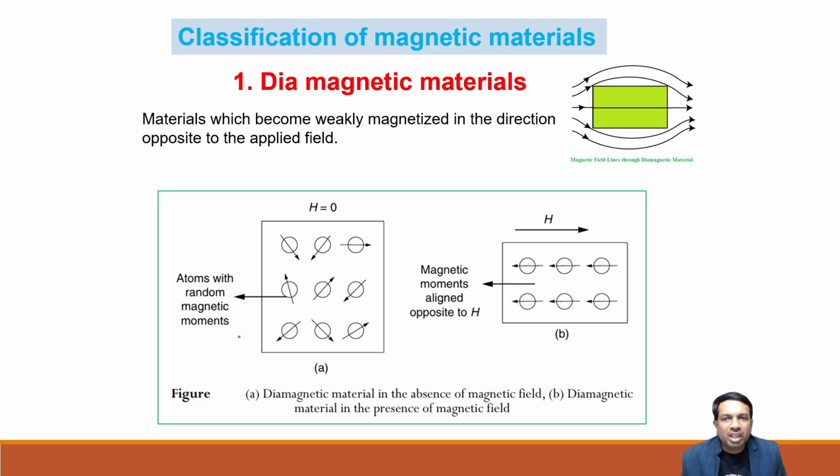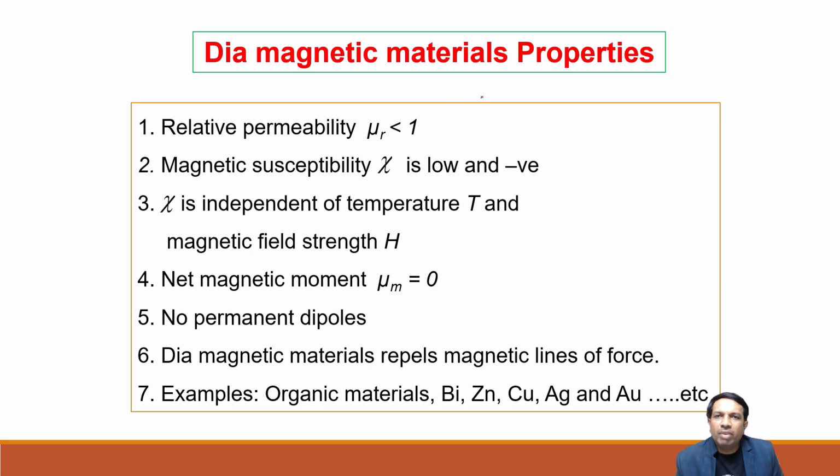Generally the magnetic moments won't exist, or if we apply a magnetic field, they may slowly arise, weakly magnetized, and whenever we apply the magnetic field, these magnetic moments align opposite to the direction. That type of material we call diamagnetic material. The properties are very straightforward. Its relative permeability is less than 1, and magnetic susceptibility is negative, and chi is independent of temperature and magnetic field strength. Net magnetic moment is 0. That's why there is no magnetism and no permanent dipole.